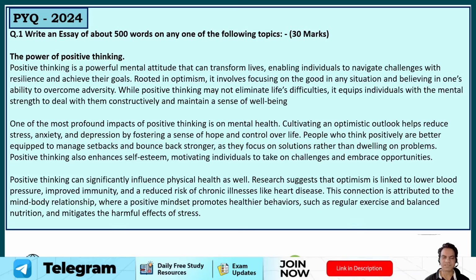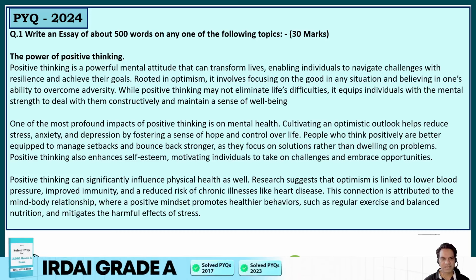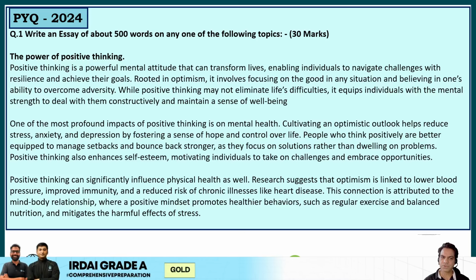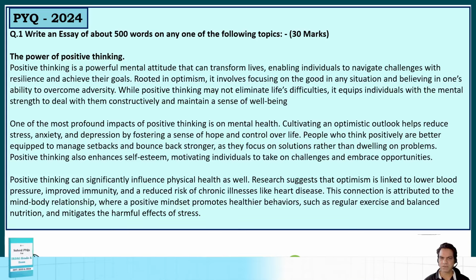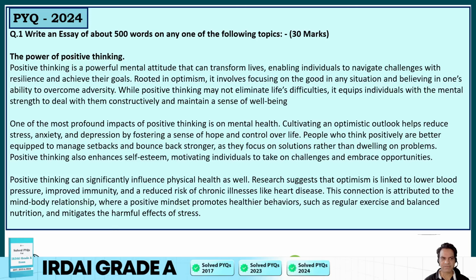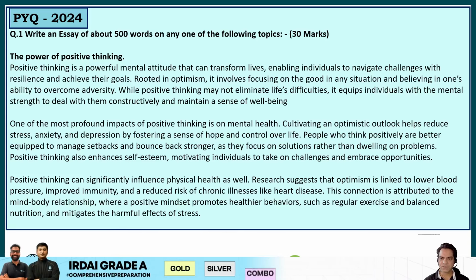Topic number 3 was an abstract topic, which was the power of positive thinking. Positive thinking is a powerful mental attitude that can transform lives, enabling individuals to navigate challenges with resilience and achieve their goals. Rooted in optimism, it involves focusing on the good in any situation and believing in one's ability to overcome adversity. One of the most profound impacts of positive thinking is on mental health. You are mentally fit if you are optimistic. It reduces stress, anxiety, and depression by fostering a sense of hope and control over life. People who think positively are better equipped to manage setbacks and bounce back stronger.